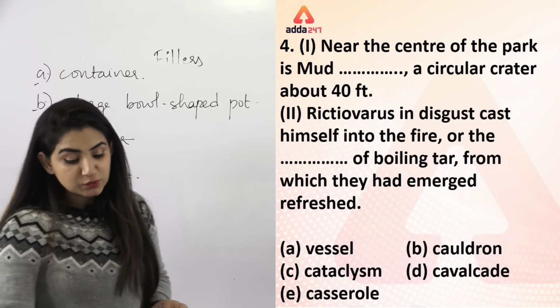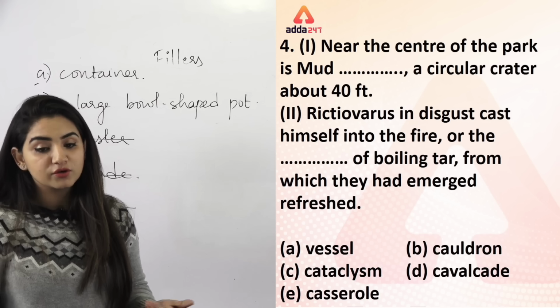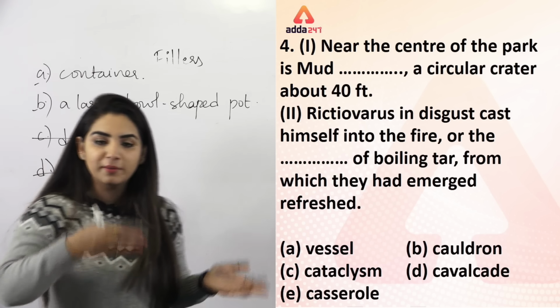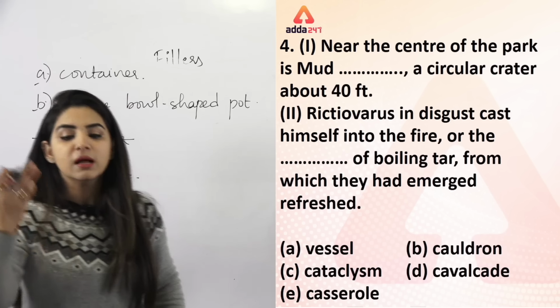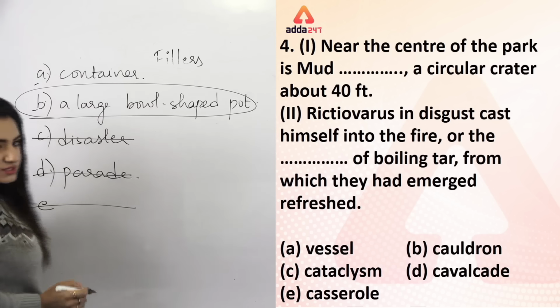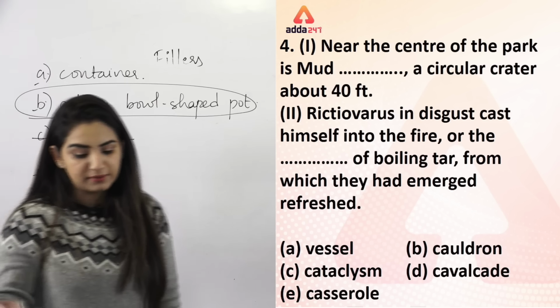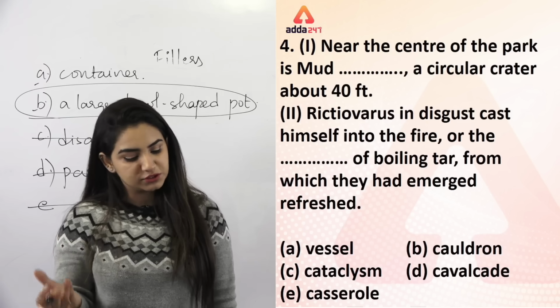Obviously you will go for a better option. That means option number B, cauldron, according to nuances, choosing a better vocabulary. We have to select a better vocabulary, and for this we have to select option number B.